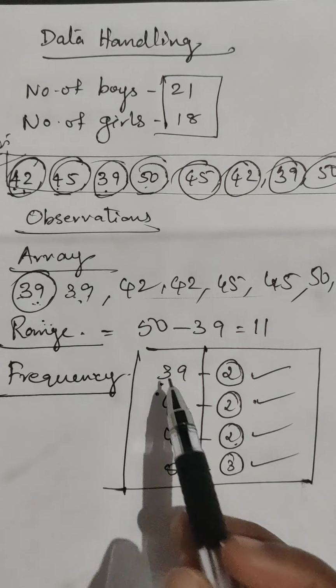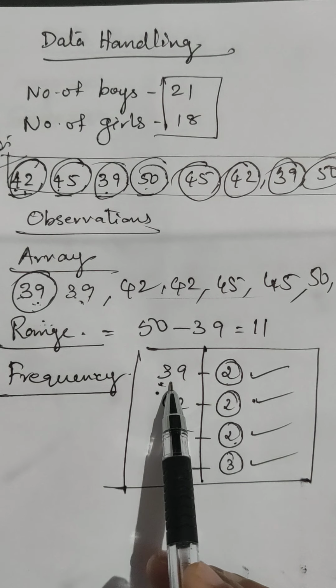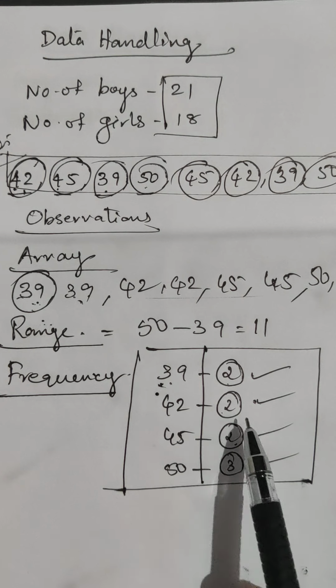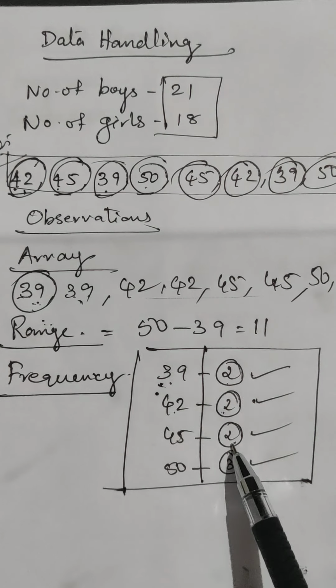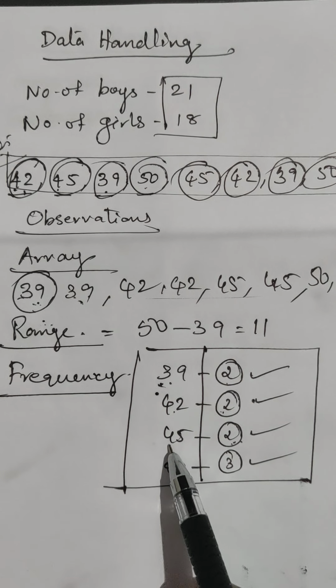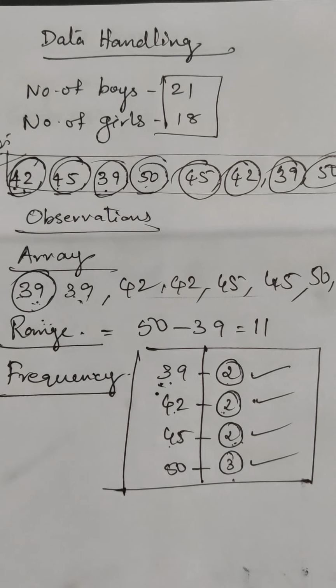Clear? So 39 is coming 2 times, so 2 is the frequency of 39. 42 is coming 2 times, so 2 is the frequency of 42. 45 is coming 2 times, 2 is the frequency of 45. 50 is coming 3 times, 3 is the frequency of 50.